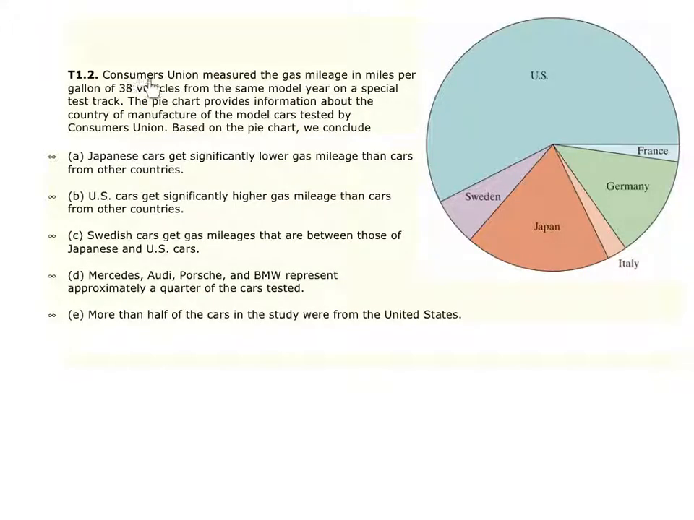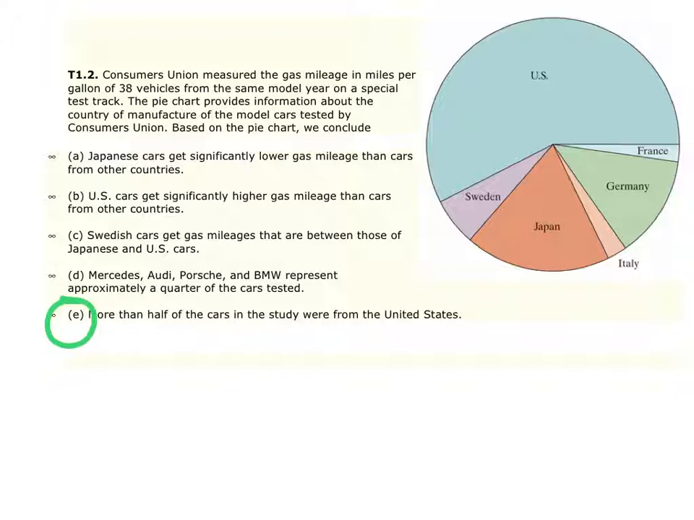Question 2. Consumers Union measured the gas mileage in miles per gallon of 38 vehicles from the same model year on a special test track. The pie chart provides information about the country of manufacture of the model cars tested by Consumer Union. Based on the pie chart, we can conclude what? The correct answer for this problem was letter E.